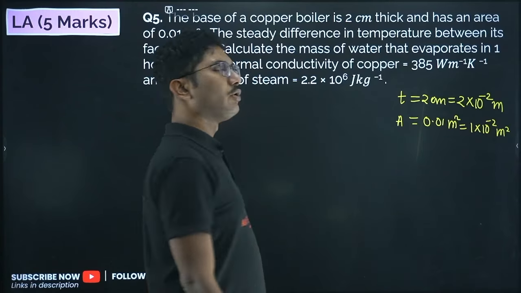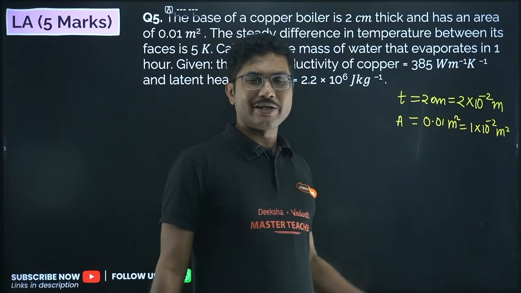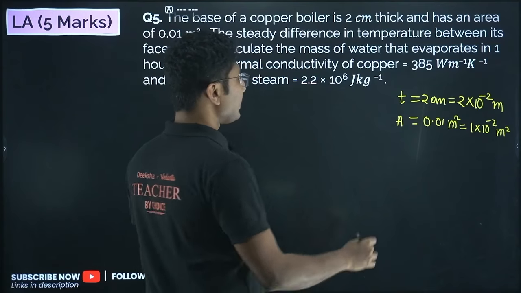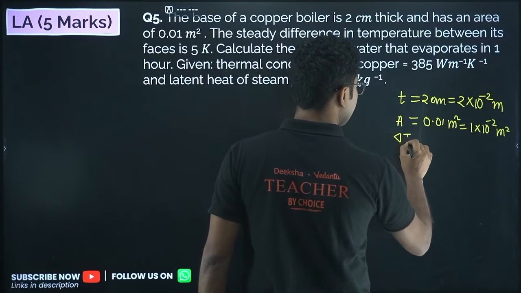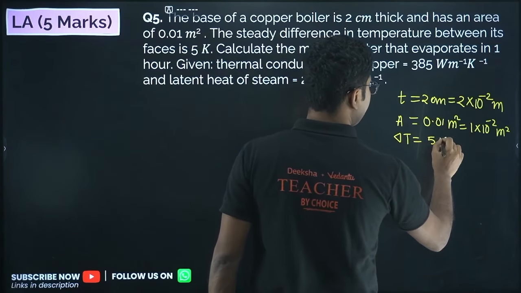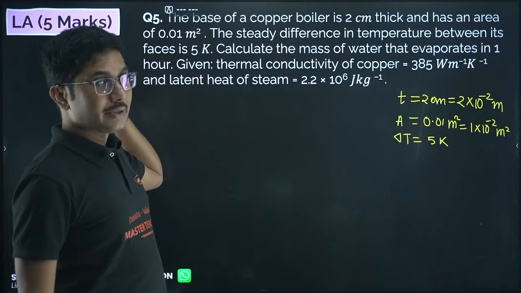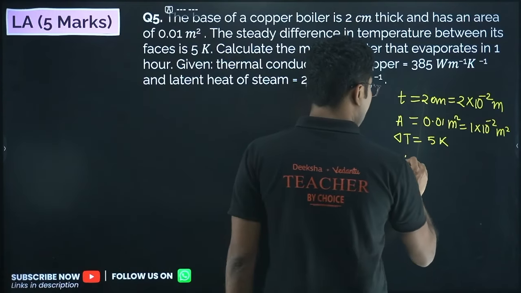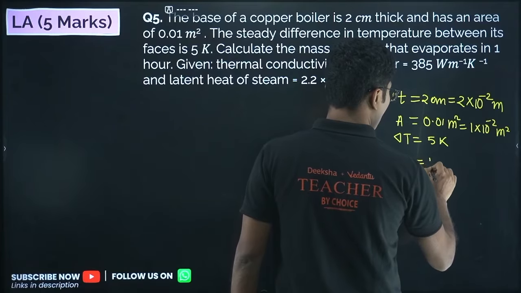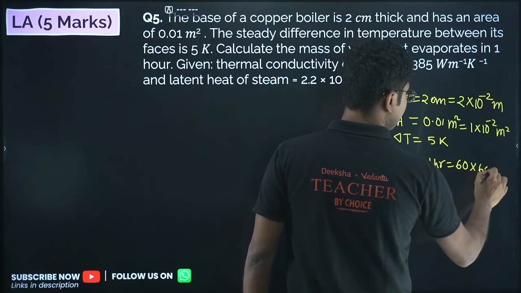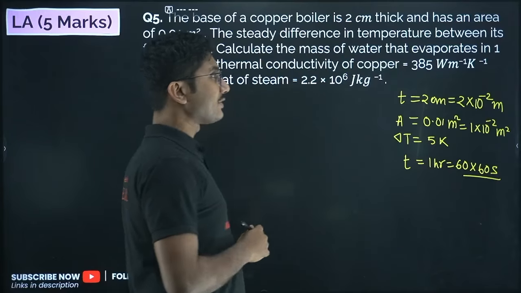0.01 means 10 to the power of minus 2. Okay, so area is there. Now temperature difference, delta T is given as 5 Kelvin. Okay, the time given here is 1 hour. 1 hour means what? 60 into 60 seconds, right? SI unit of time is second.